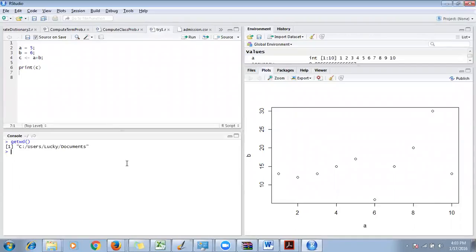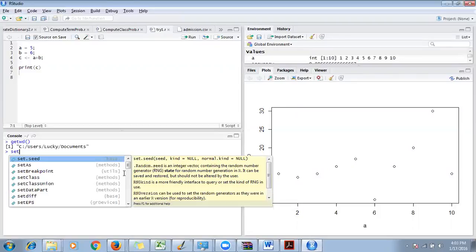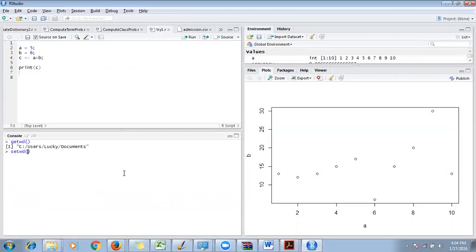Then you need to use a command called setwd. getwd is for get working directory, and setwd is for set working directory. Inside the brackets you specify the directory, so I'm pasting the copied path here.